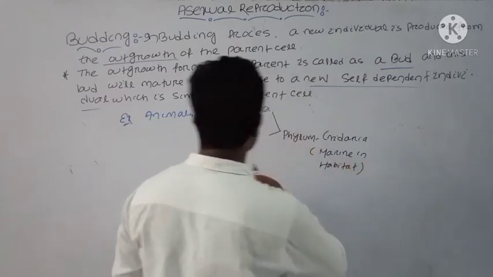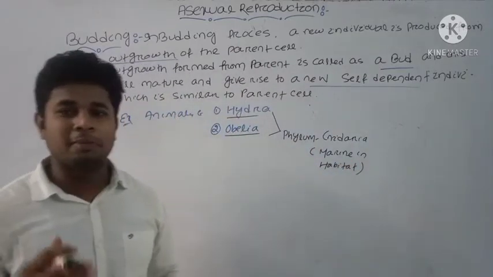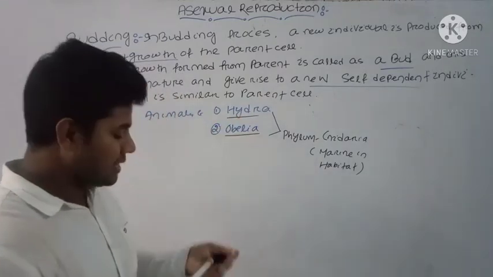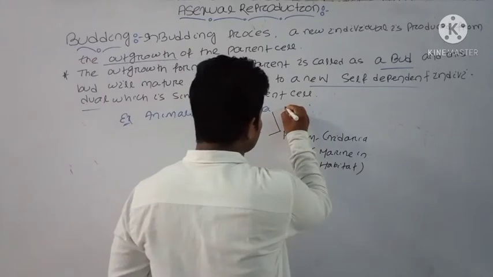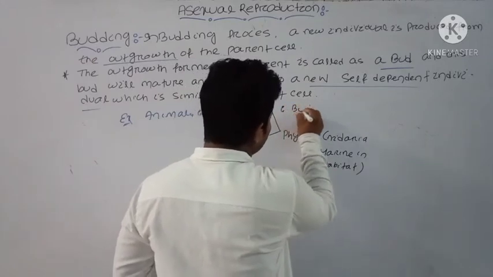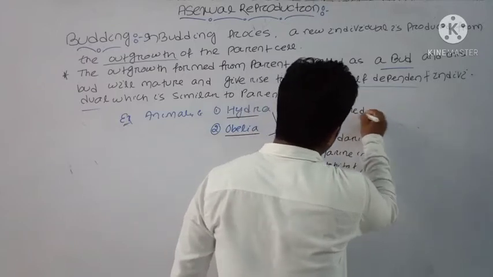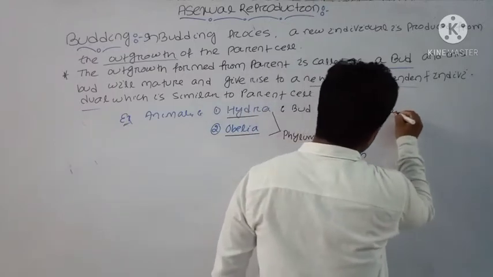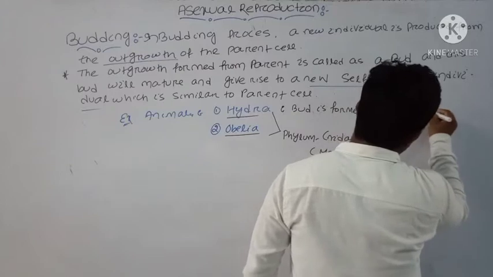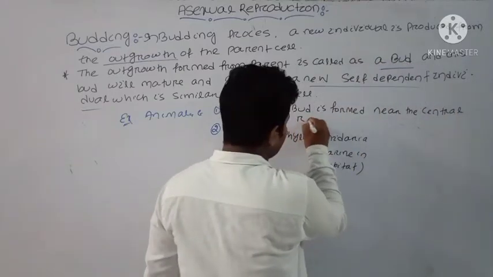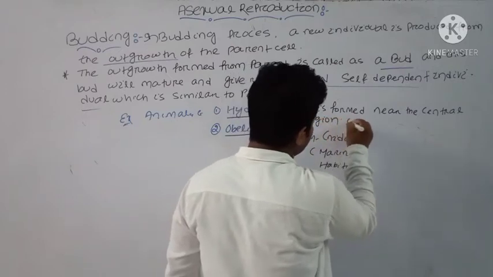In Hydra, the bud is formed near the central region of the parental column.